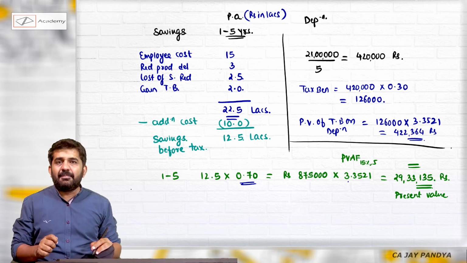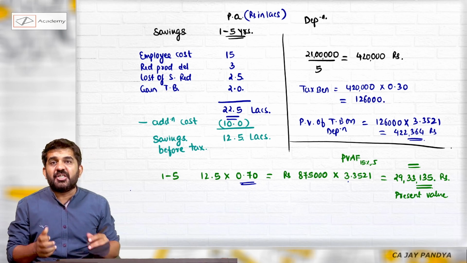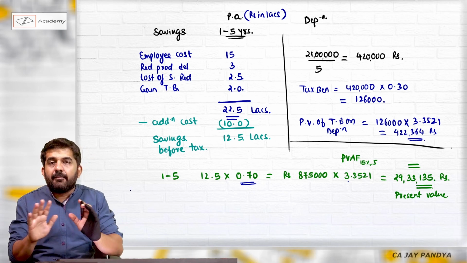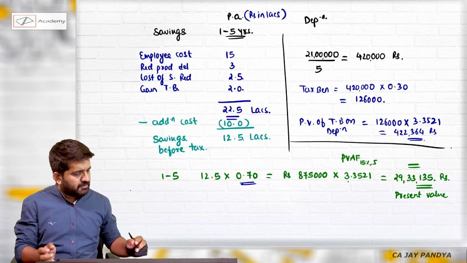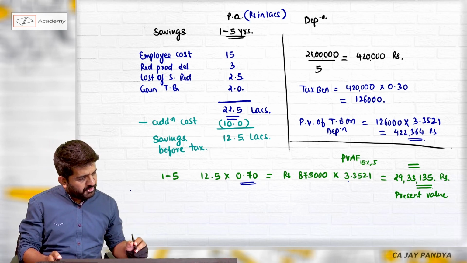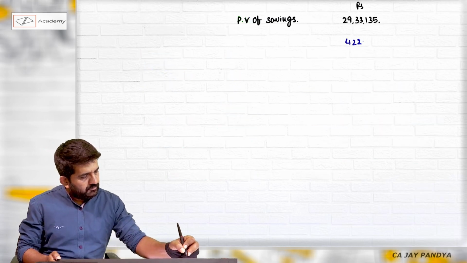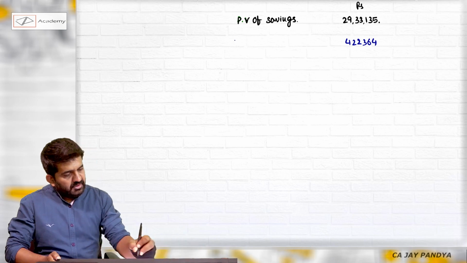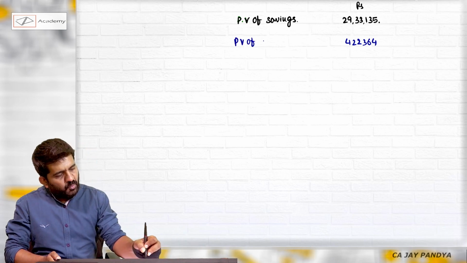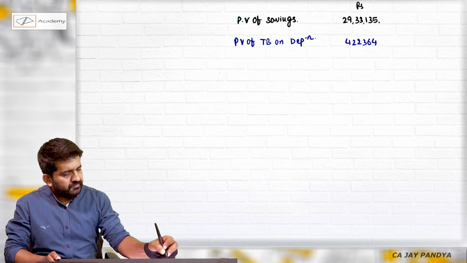₹4,22,364 will be tax benefit on depreciation, which will be my cash flow. Depreciation is not relevant. Tax benefit on depreciation is relevant, and it is a benefit. So I'll be writing it in positive 4,22,364. It is the present value of tax benefit on depreciation.